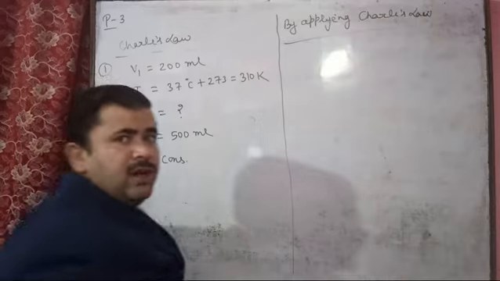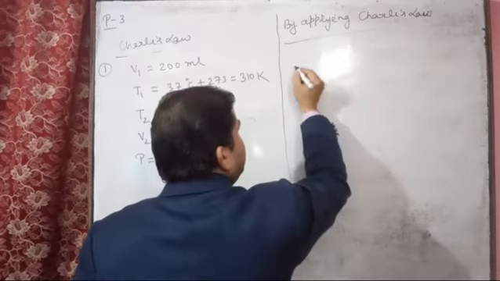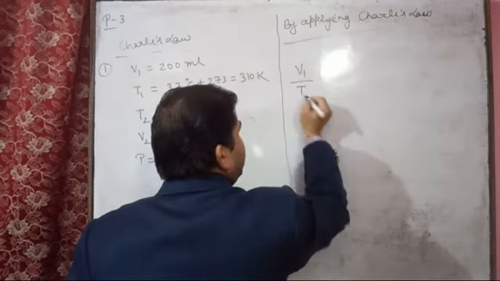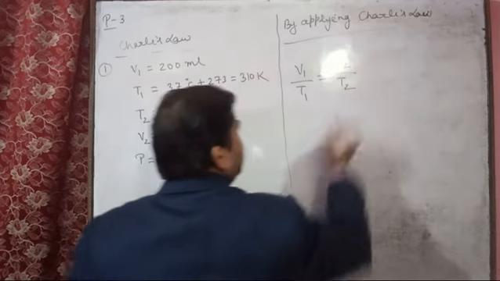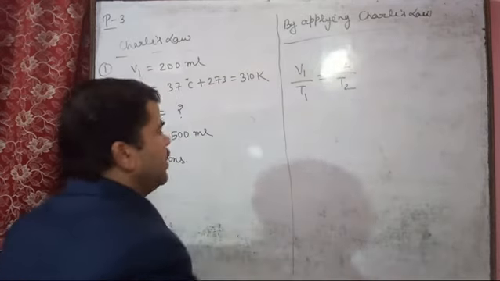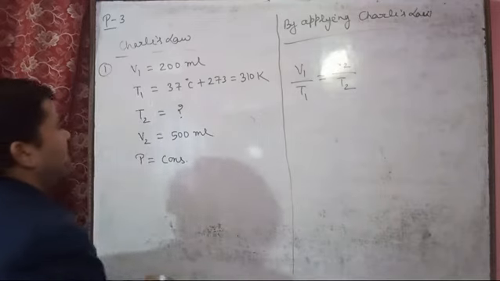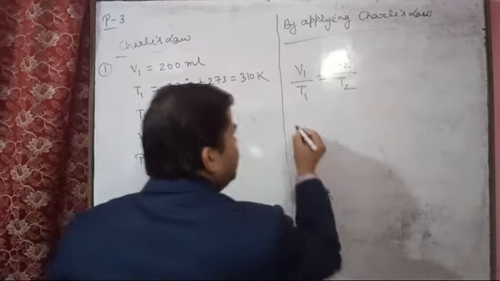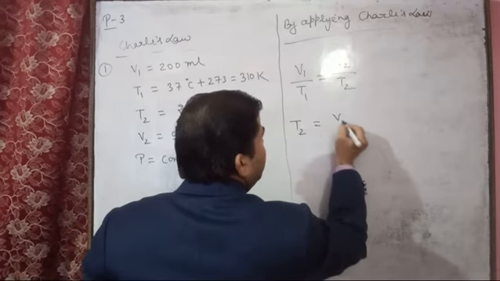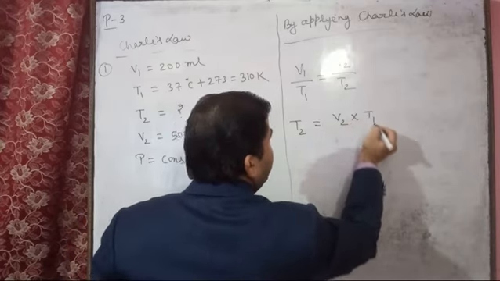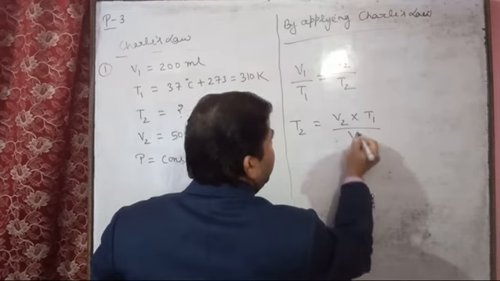And the formula we will write. So these are necessary to write: V1 upon T1 equal to V2 upon T2. So this is the Charles law equation. And then you have to determine what here? T2. So also you can write here T2 equal to V2 into T1 upon V1.